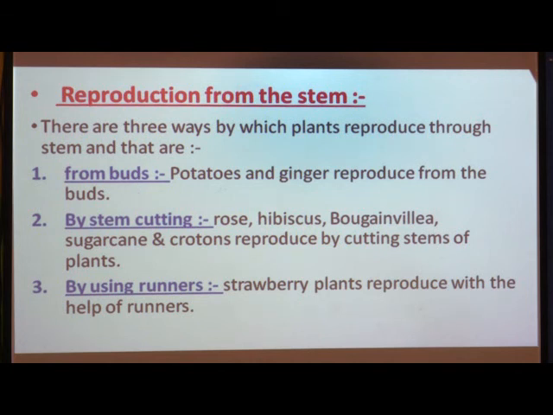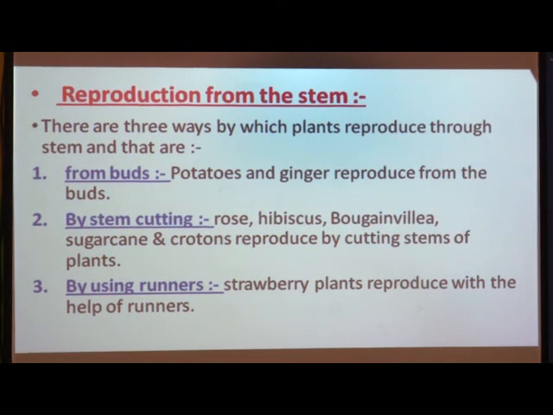Have you ever seen new shoots emerging from the potatoes or ginger that are stored in your kitchen? If not, then take a potato and observe it carefully. You will find that it has several small buds on it and we call them eyes. New plants can grow from these buds. Potato and ginger are underground stems, and the ginger plant also grows from the buds.